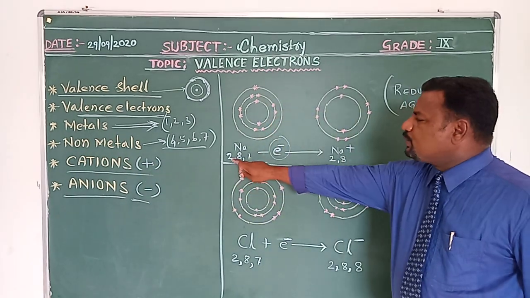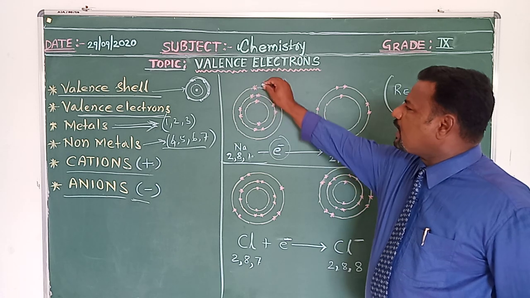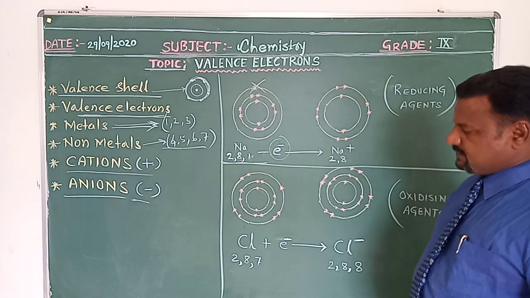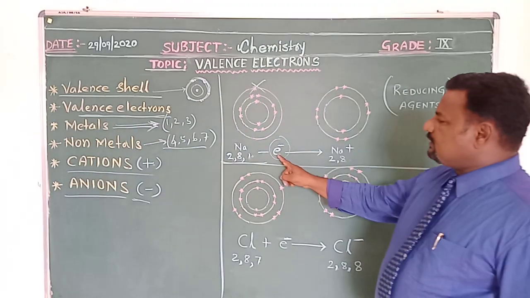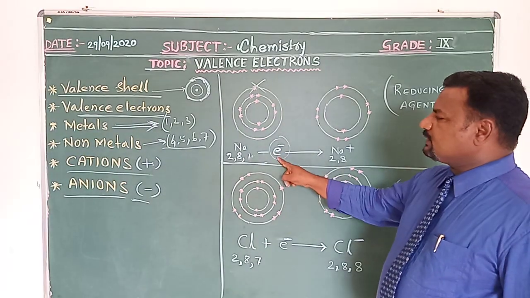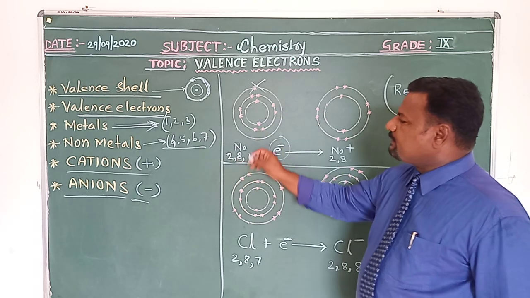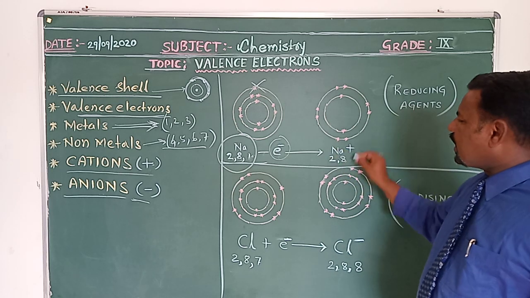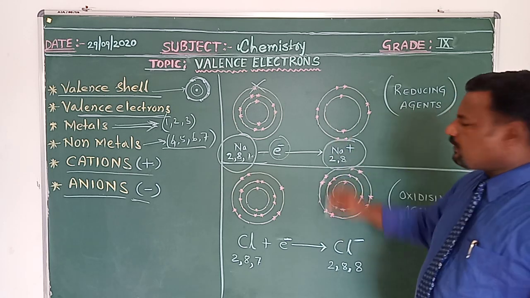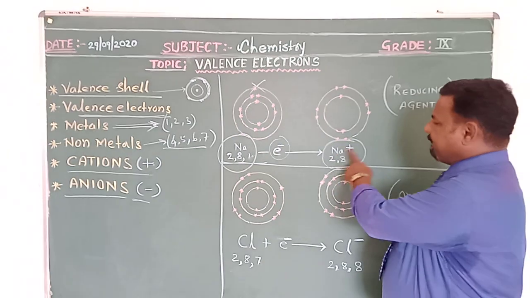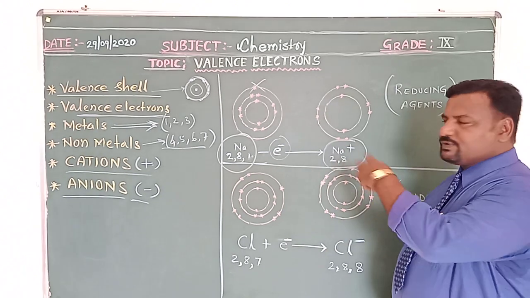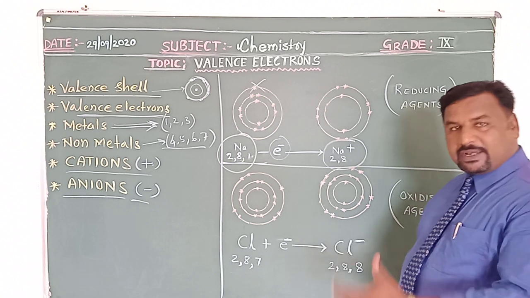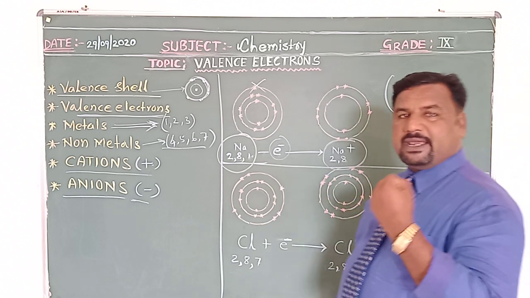So 2, 8, 1, on losing this electron, becomes 2, 8. So this atom of sodium, on losing the electron, is now called the sodium ion, Na+. On losing an electron, it gets a positive charge. On gaining an electron, it gets a negative charge.